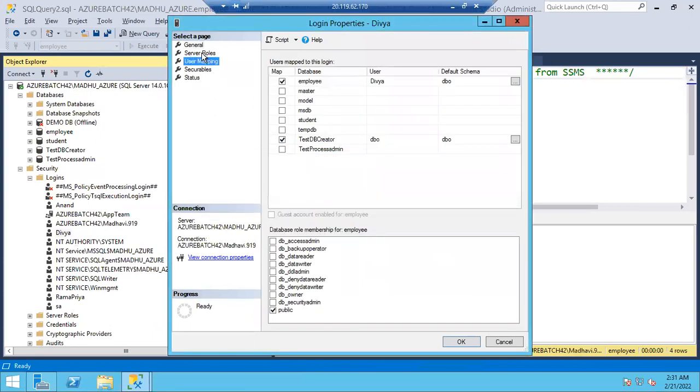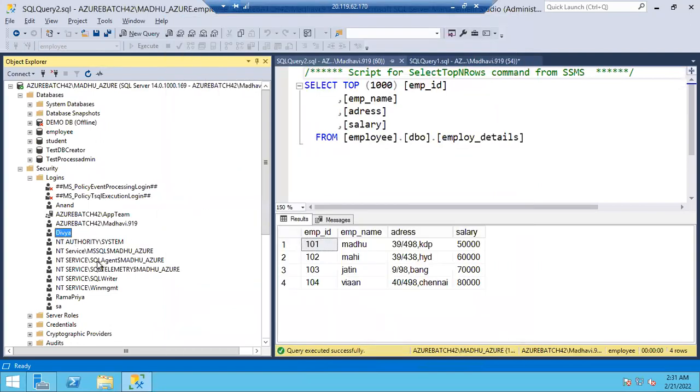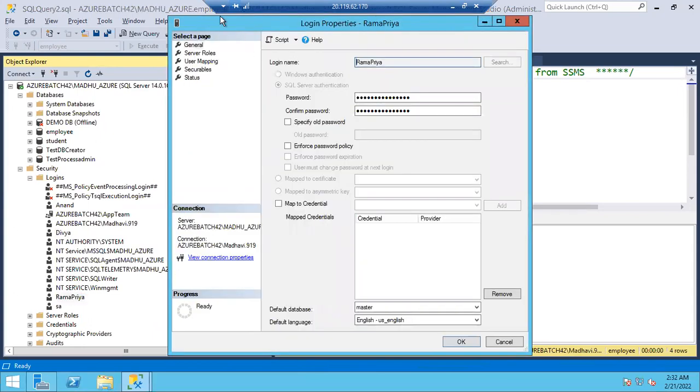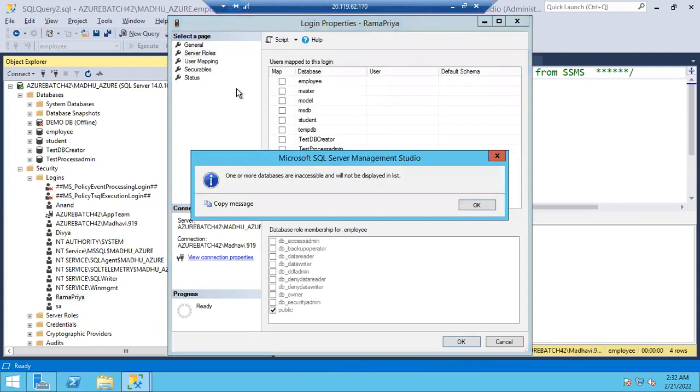Guys, if you are a sysadmin, of course you can read the data. That is not the matter. Or else let me go with any other logins. Rama Priya, what permissions is he having? I don't want to remove any permissions, otherwise you will think we have to remove the permissions like that.